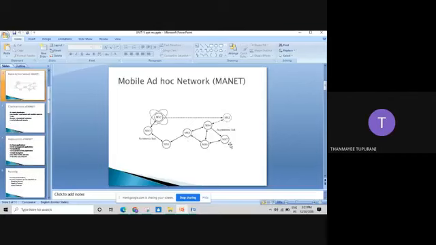If we consider MS7, MS4 is going to communicate with MS7 directly with an asymmetric link, and whenever MS7 wants to communicate with MS4, it is going to take help of a correspondent node, then only it is going to communicate with MS4. So here we are not going to consider any correspondent nodes for communication.